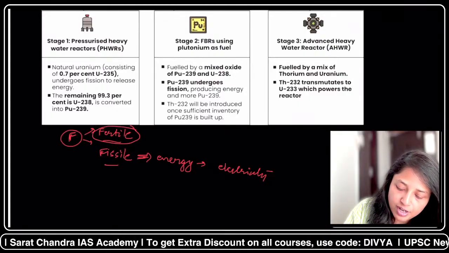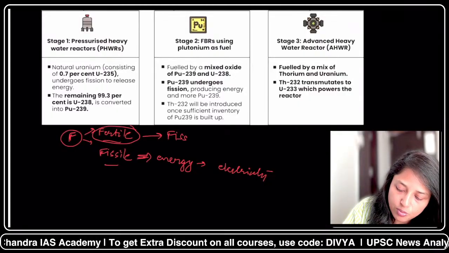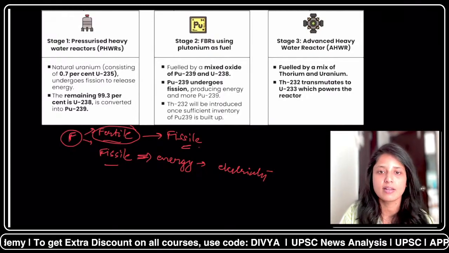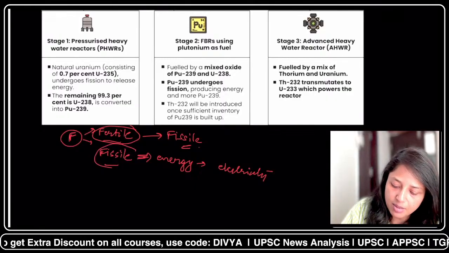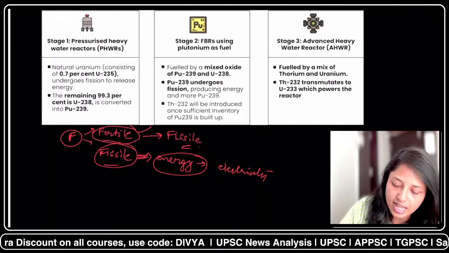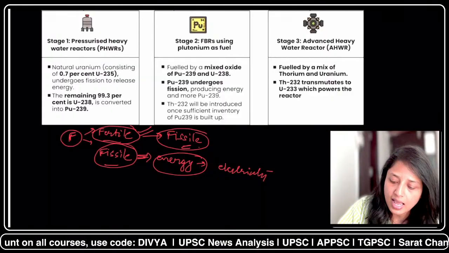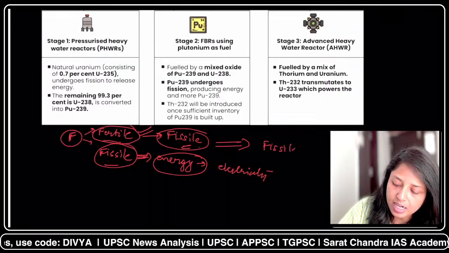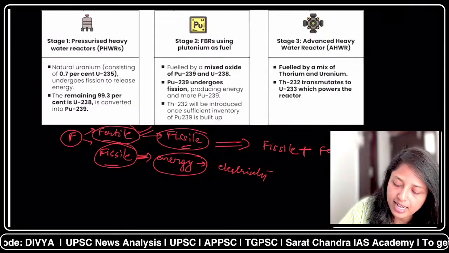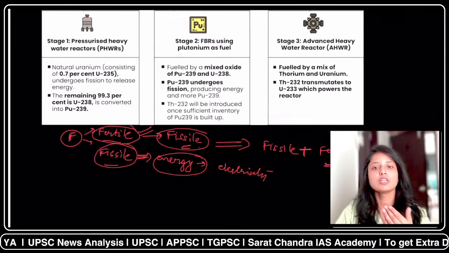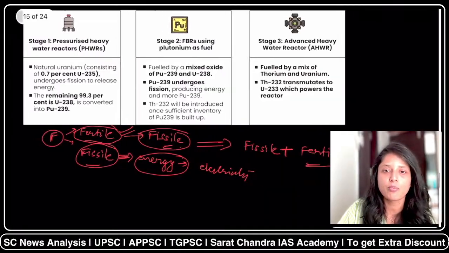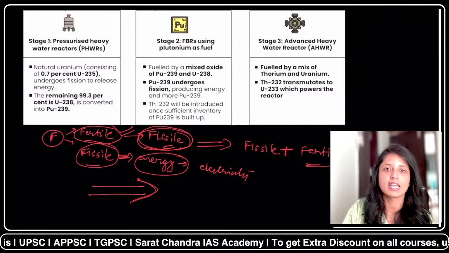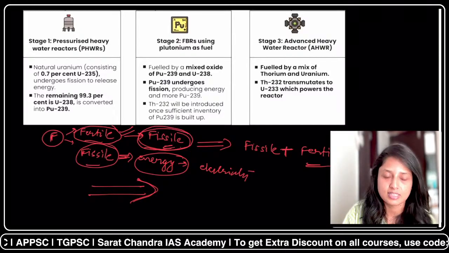And the fertile material gets converted into fissile material. This fissile material can again be combined with fertile material and used in the nuclear reactor. So what is visible from here is that every nuclear reaction is again producing fissile material, which is the fissile fuel. This is the basic concept.